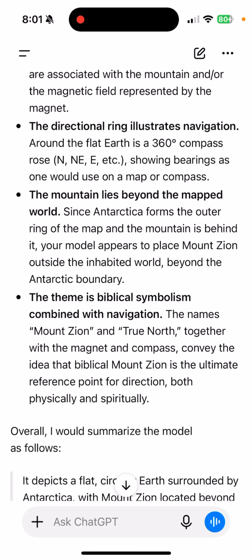And that's 100% correct. So I believe Mount Zion is outside of the dome of the earth, outside of the firmament. That's essentially where God lives, where God reigns, and humans cannot access outside of the dome. We can't get out of the dome. Unless we die or go to heaven or something like that, then maybe we go to Mount Zion. But for the most part, we're going to be living inside the dome. And Mount Zion exists outside of the dome. That's where God lives and reigns. That's where the angels are. That's where Jesus is. That's where the saints are in heaven with Jesus and God in Mount Zion.